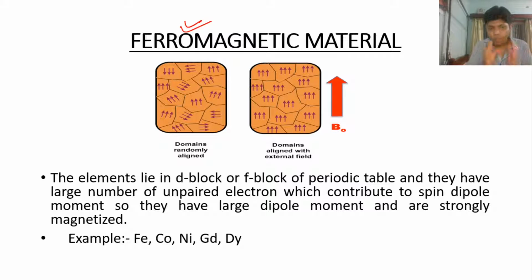Let's have a look at which types of elements come under the category of ferromagnetic materials. If we have a little bit of knowledge about inorganic chemistry, the periodic table, where we studied the S block, P block, D block, and F block, the elements that lie in the D block or F block of the periodic table have a large number of unpaired electrons.